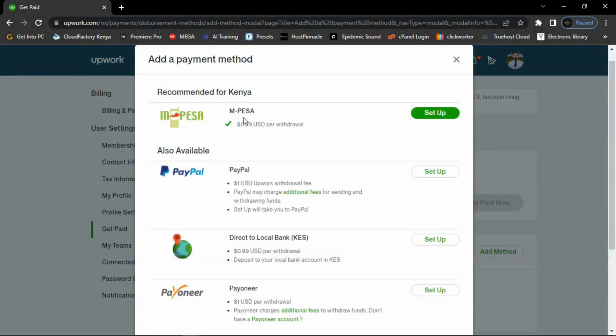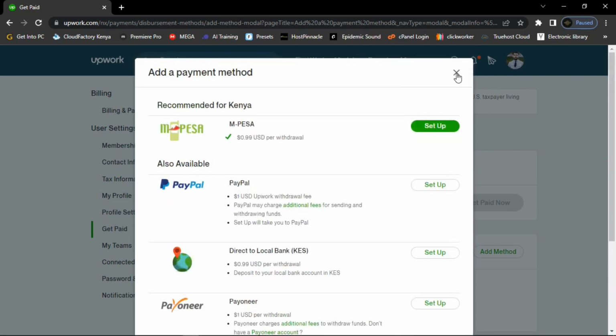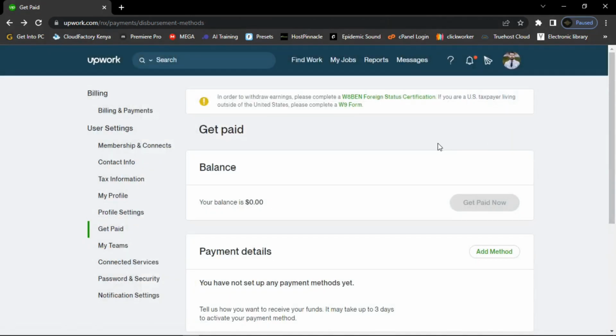You can choose if it's in Kenya here. You can see that it also allows M-Pesa. You can select PayPal. You can select other options here. But then guys, basically this is what I wanted to show you in this video.